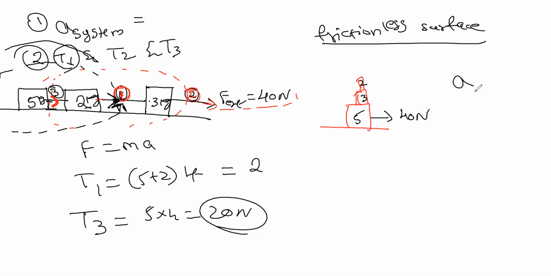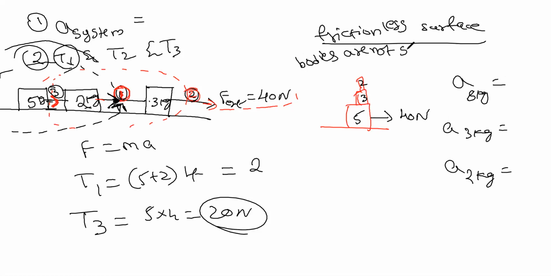What is the acceleration of the 5 kg block? Acceleration of the 3 kg block? Acceleration of the 2 kg block? For each separately? Yes, the bodies are not sliding. This is the question.